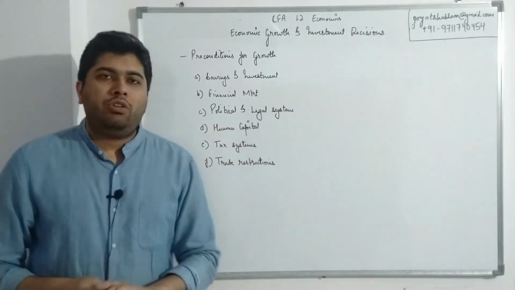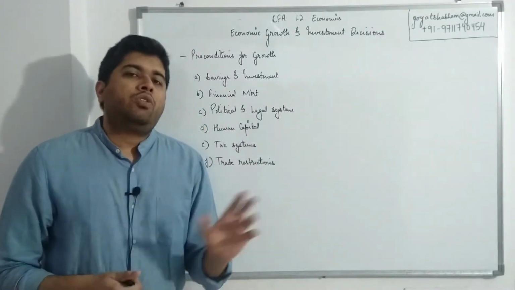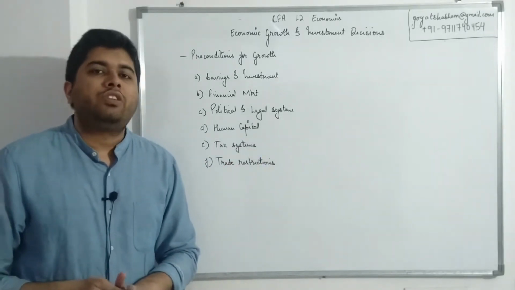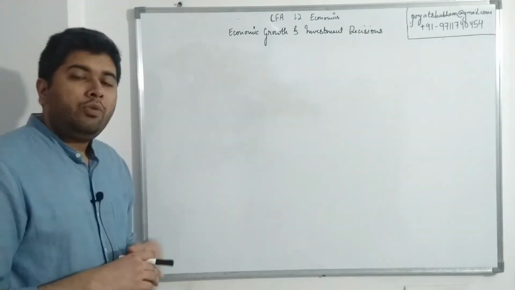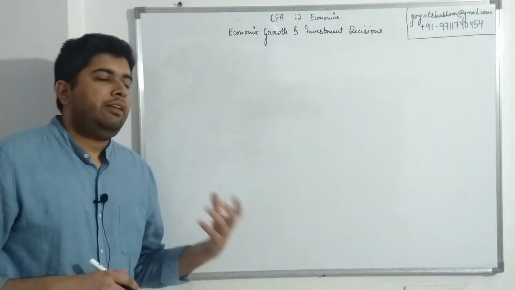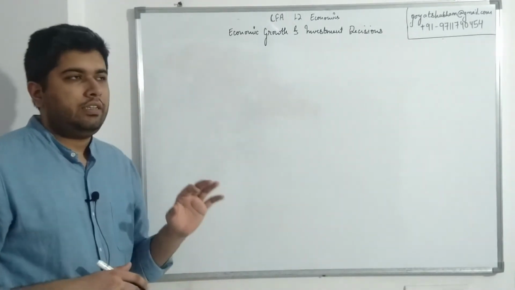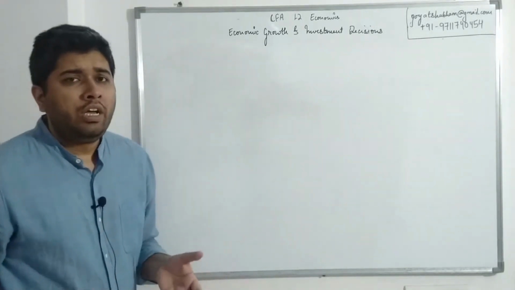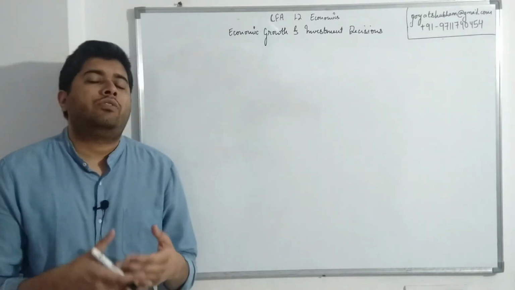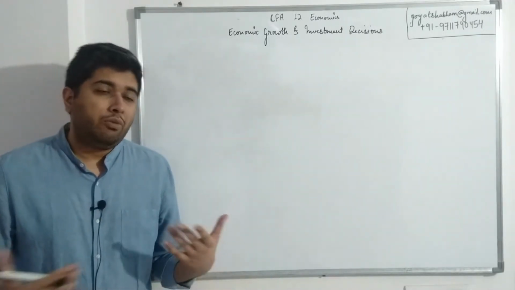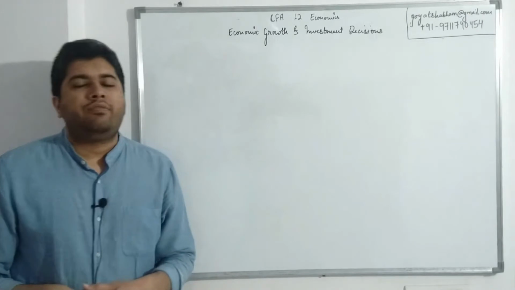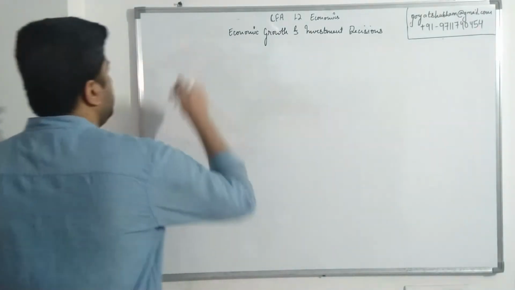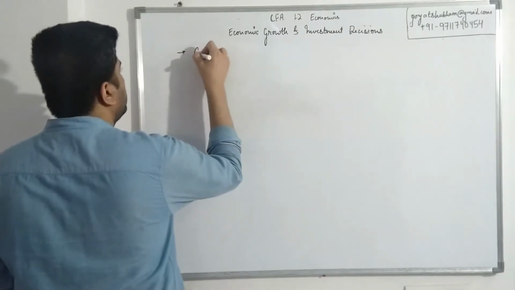Some preconditions for growth. Let's have a look at a very important factor, a very important equation that we have, which is the Cobb-Douglas function. Now, in order to understand economic growth slightly better, we first have to understand a basic equation, which is called the Cobb-Douglas function. Now, in the real world, economies are a mixture of a complex number of variables. However, the equation we have with us is a very simplistic approach which says, so I'll just write the heading,